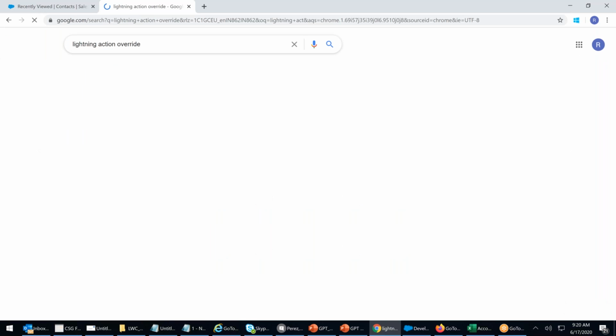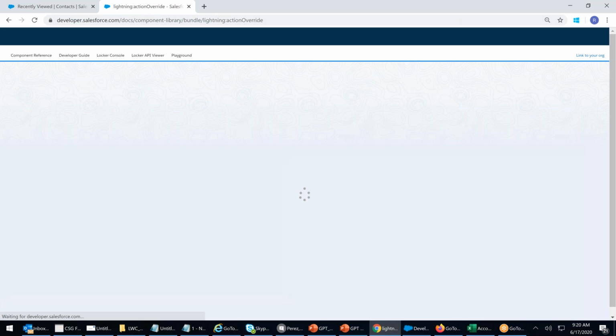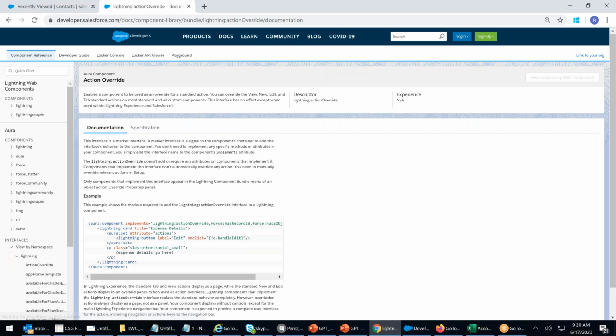Lightning action override is an implementation. This helps you to override the default action of a button of a system object. You have to just add this line, called lightning action override. Whatever I've highlighted, you have to add this line.